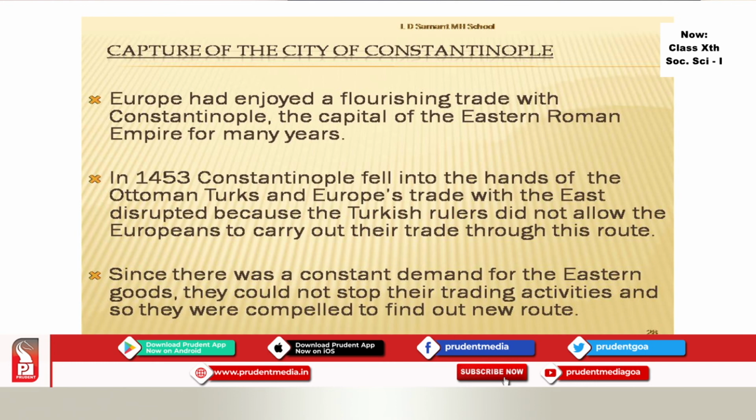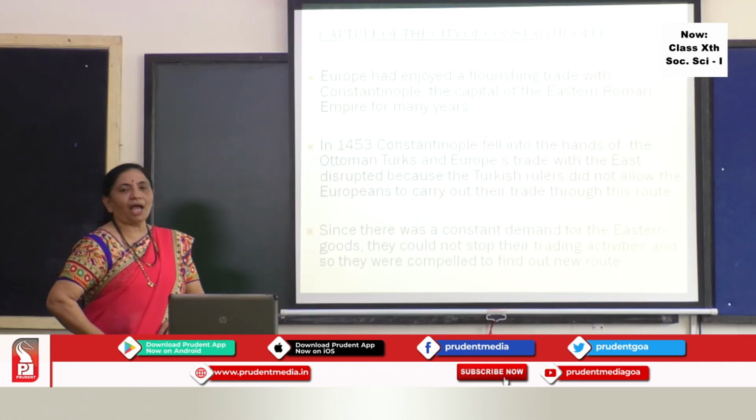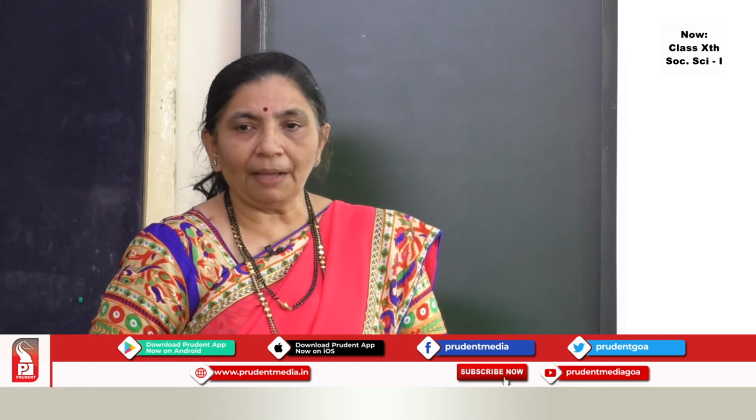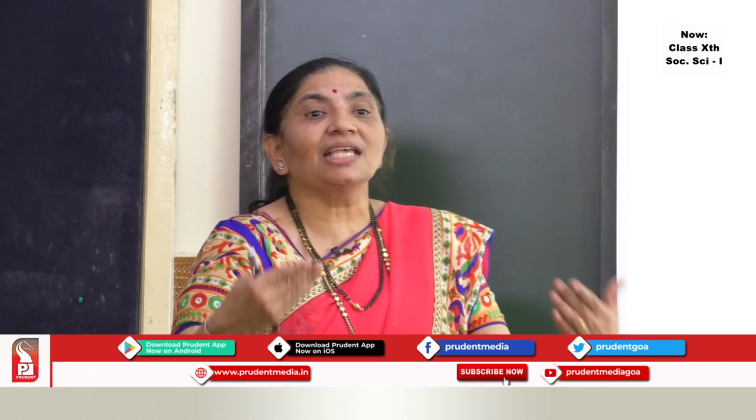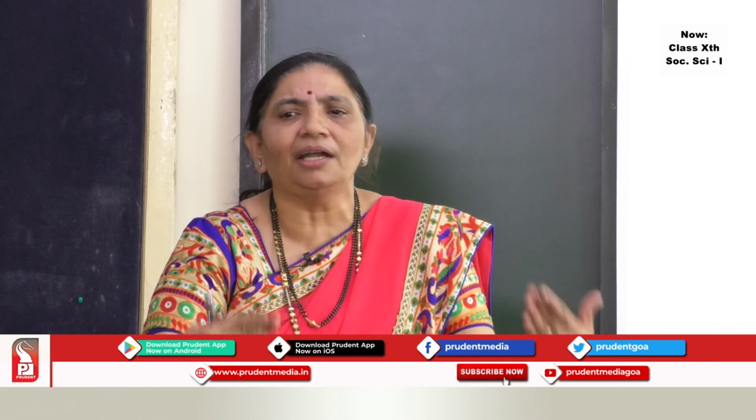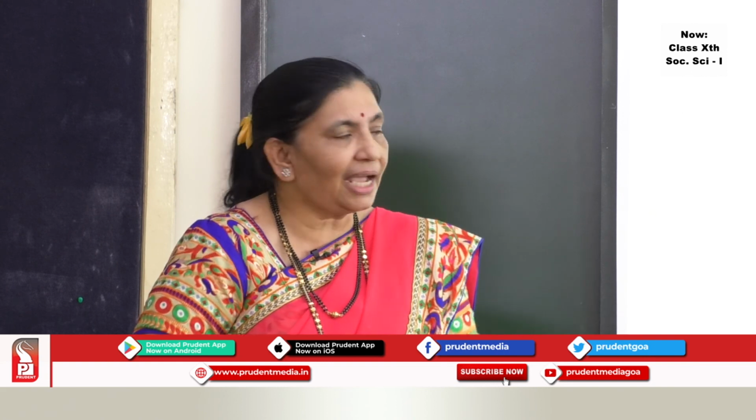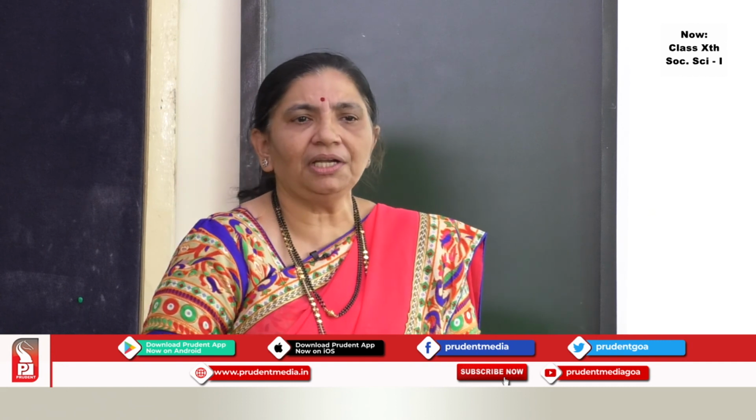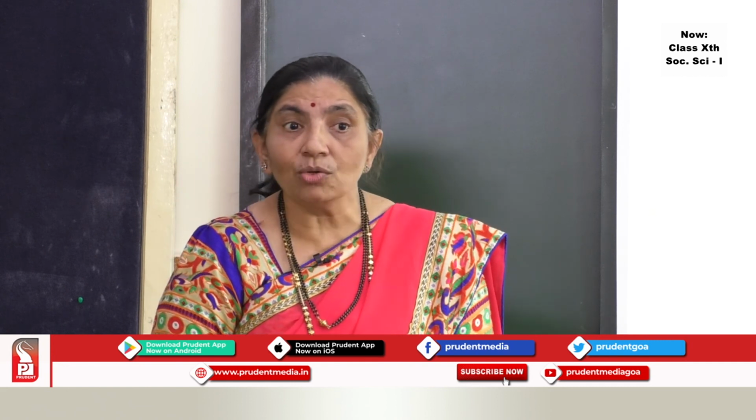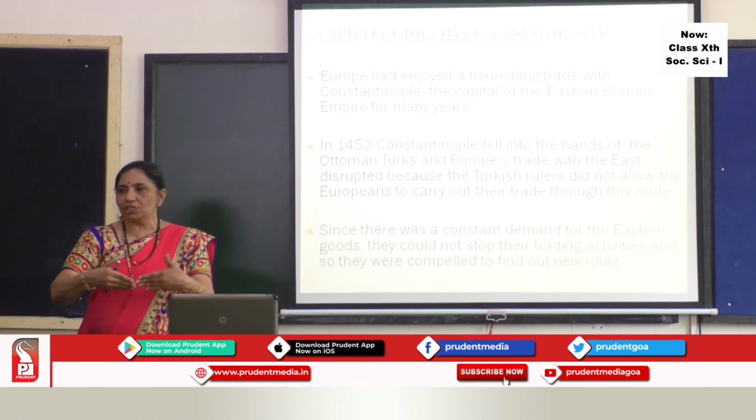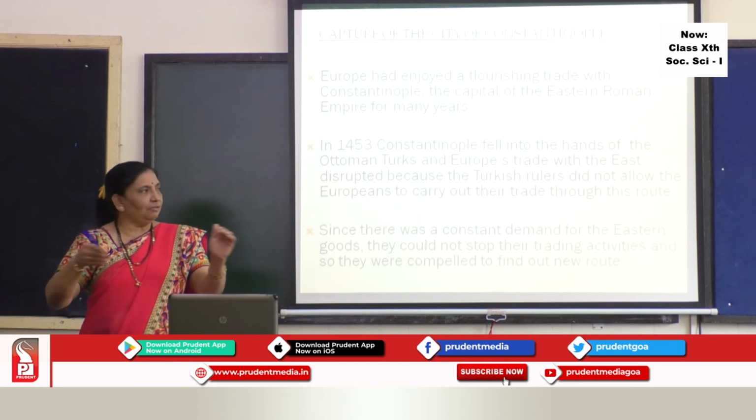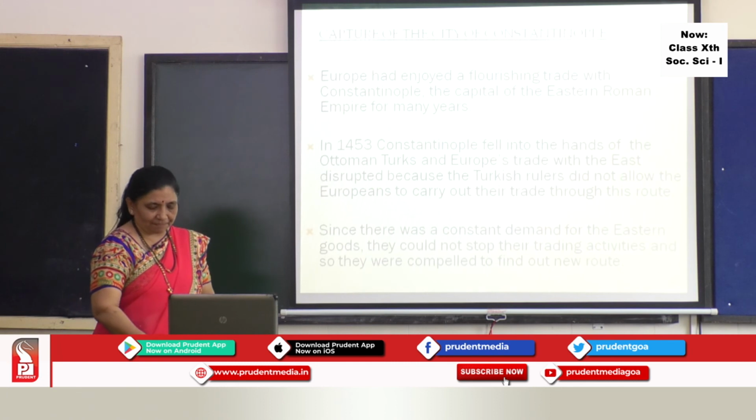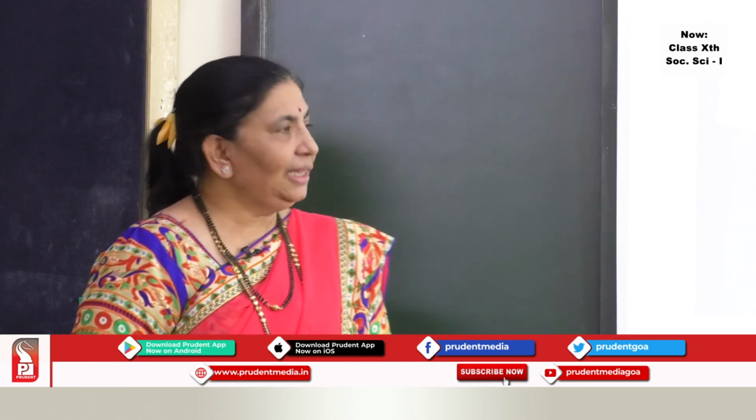Since there was a constant demand for the Eastern goods, they could not stop their trading activities, and so they were compelled to find a new route. Already they had seen all the Eastern goods, they had started using them. And once they had started using them, there was a constant demand for these goods. Now they could not stop, because the land route was closed. Because Constantinople was closed, they could not stop this.